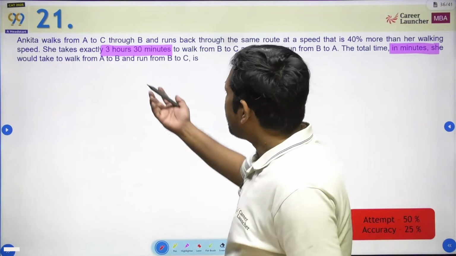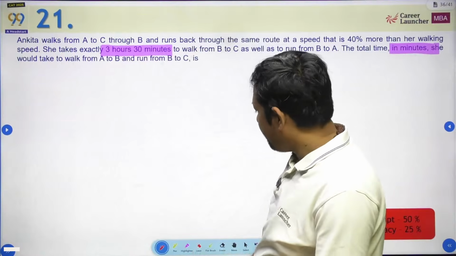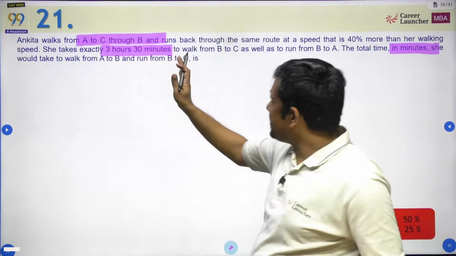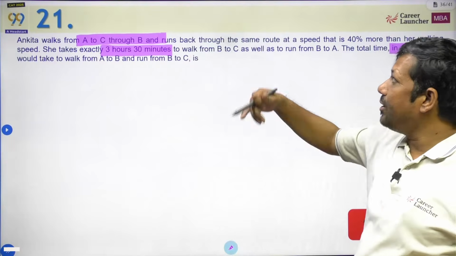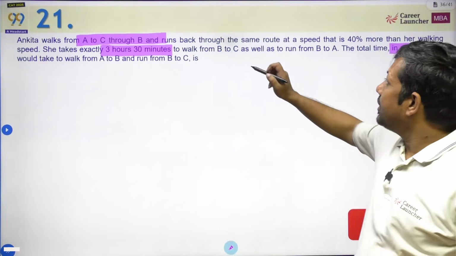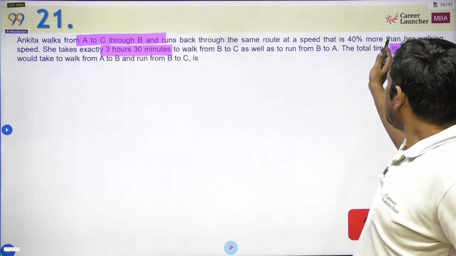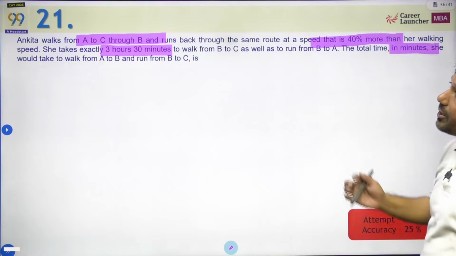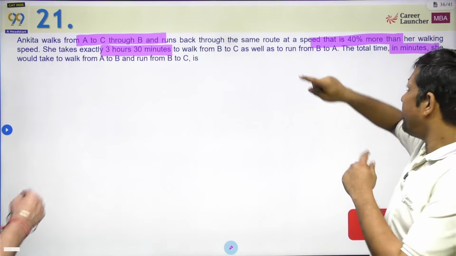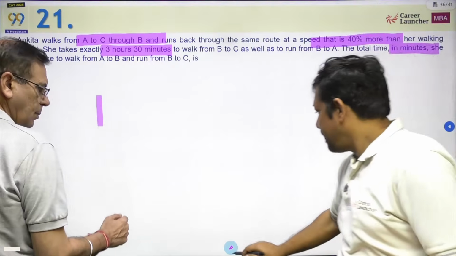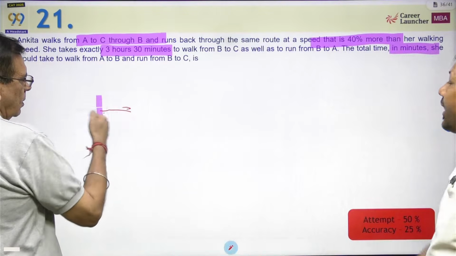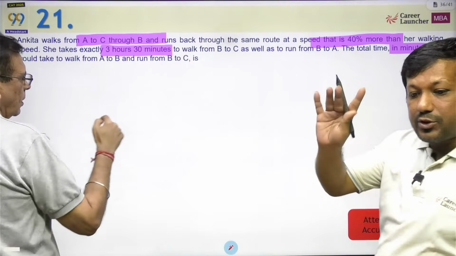So Ankita walks from A to C via B. The important part is that she goes directly from A to C, but B is a point somewhere in between. Now it runs back through the same route at a speed 40% more. Whenever I see these kind of questions, I always think in terms of ratio.